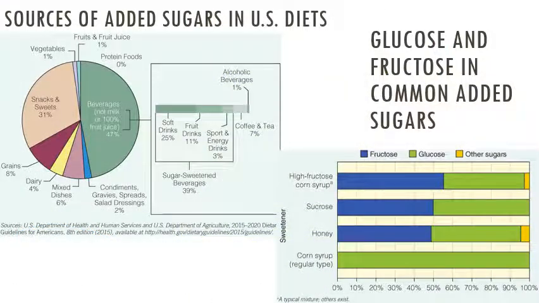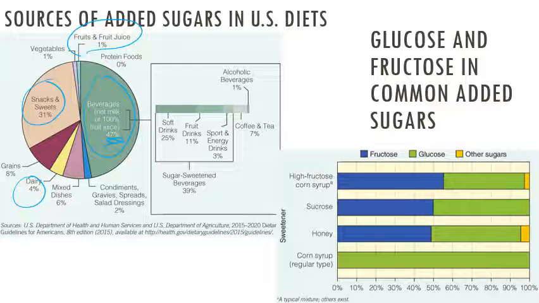Sources of added sugar in the United States diet. When you look at it, most of it is from beverages, not counting milk or 100% juices, so that's about 47% of added sugars. Snacks and sweets are 31%. Dairy is about 4%, and fruit juice is about 1%. Just note that sometimes juice has more sugar than soda, so you really have to look at the food facts label to see what's in there.